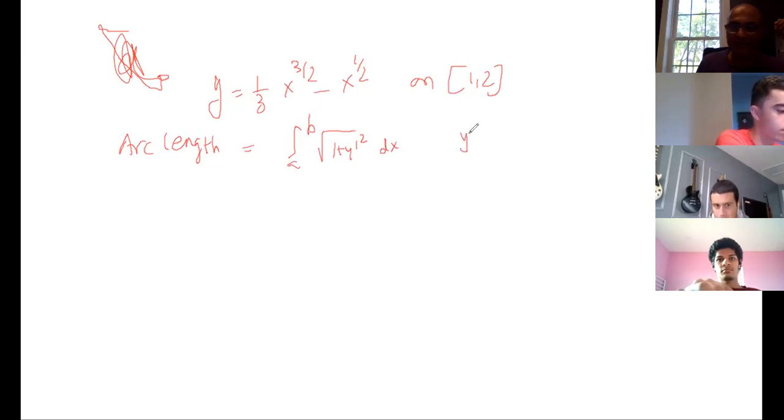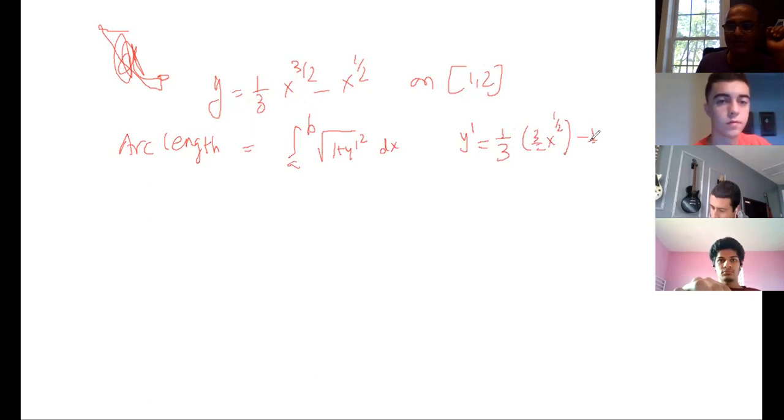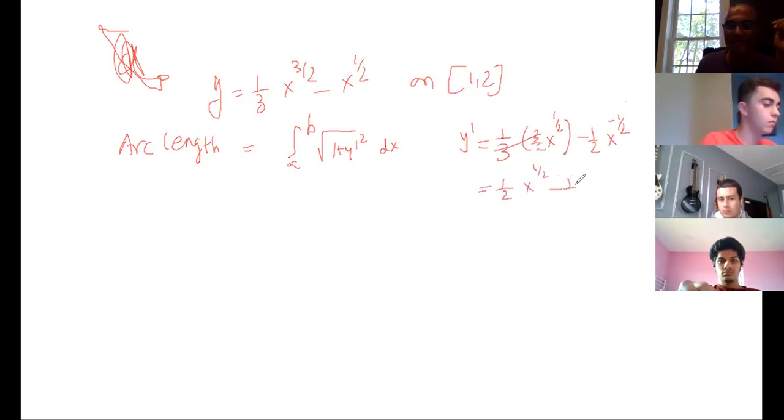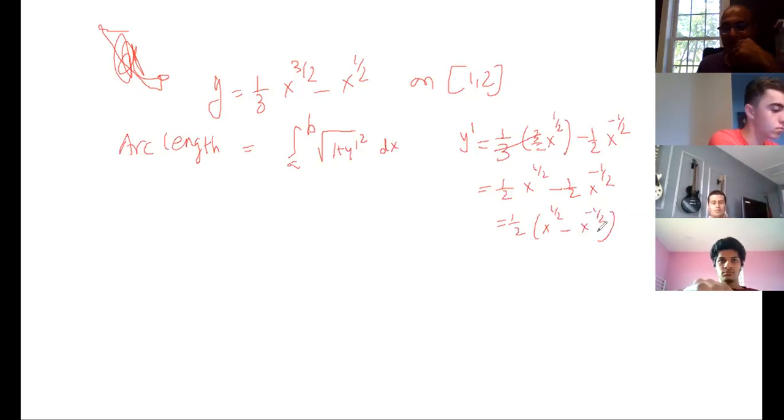So first of all, let me write my y dash. y dash is equal to 1/3, derivative is 3 by 2 x to the power 1 by 2 minus 1 by 2 x to the power negative 1 by 2, power rule, right? This 3 and 3 will get cancelled out, so I'm going to get 1 by 2 x to the power 1 by 2 minus 1 by 2 x to the power negative 1 by 2. That means I can take 1 by 2 out, and here it is x to the power 1 by 2 minus x to the power negative 1 by 2. Agree? Yes or no, guys? Yes, sir.